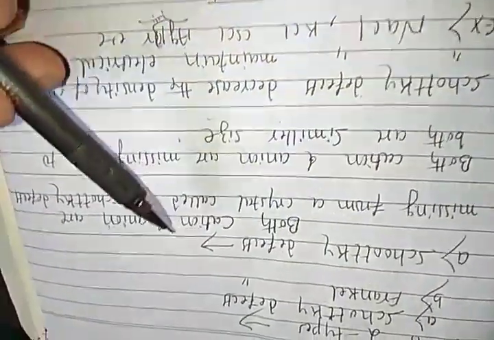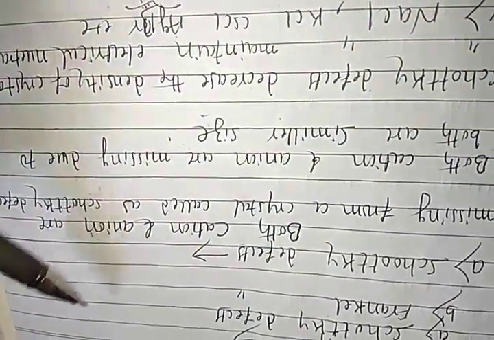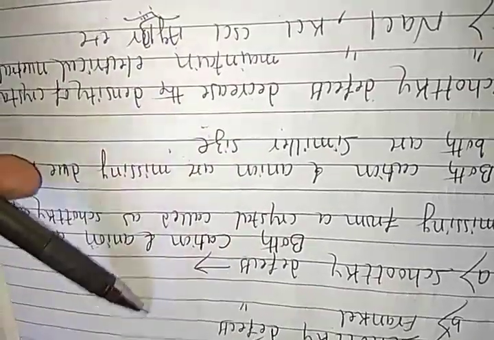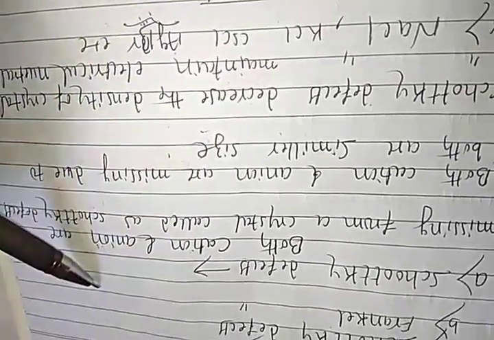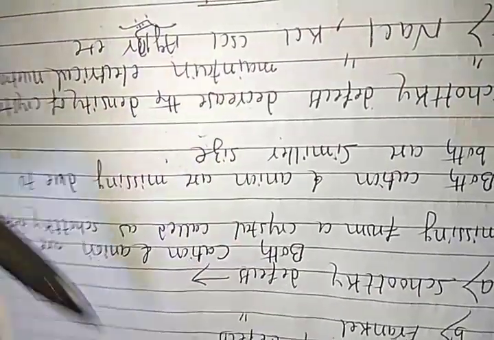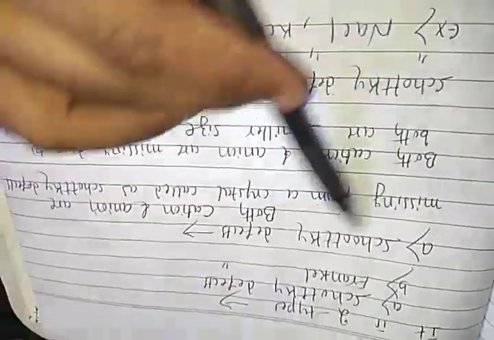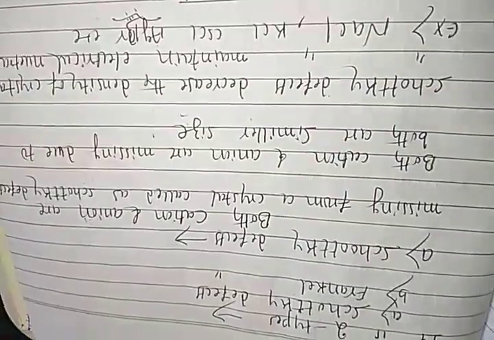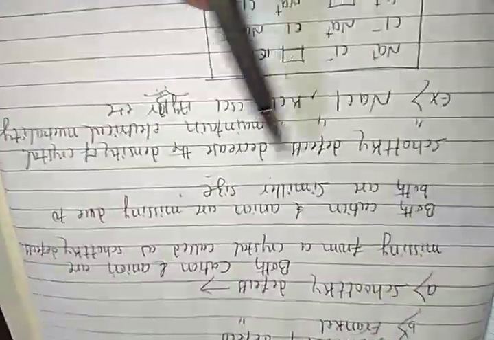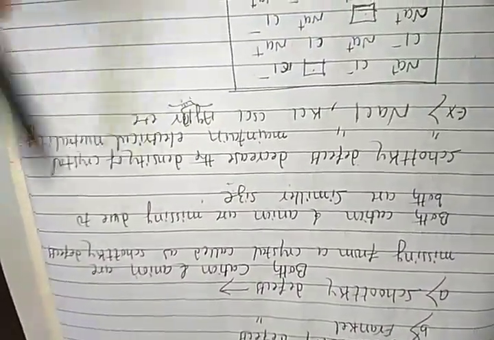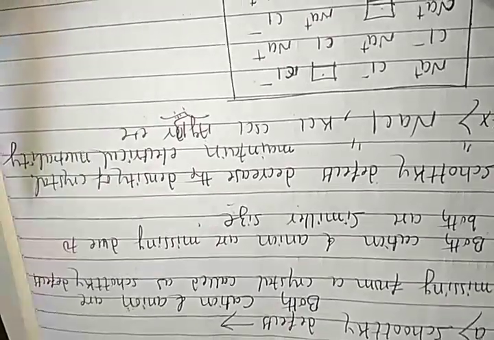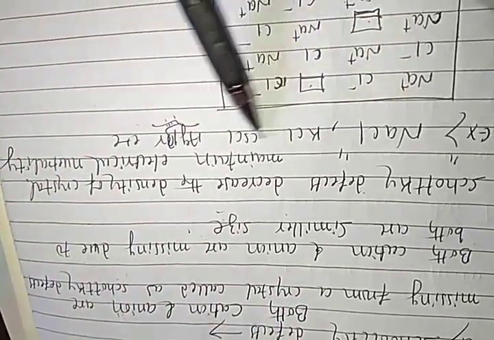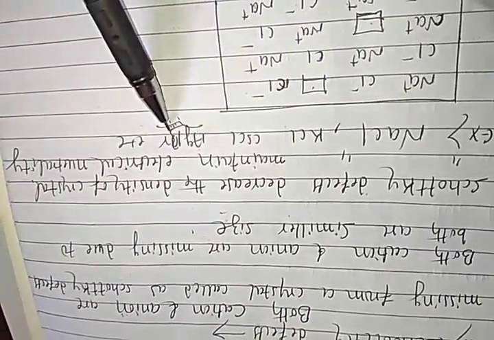It means one cation is removed, one anion is removed. Two cations are removed, simultaneously two anions are removed. Ten cations are removed, ten anions are removed. That is what we call the Schottky defect. Right, students? Schottky defects decrease the density of the crystal. NaCl, KCl, CsCl, AgBr are examples.